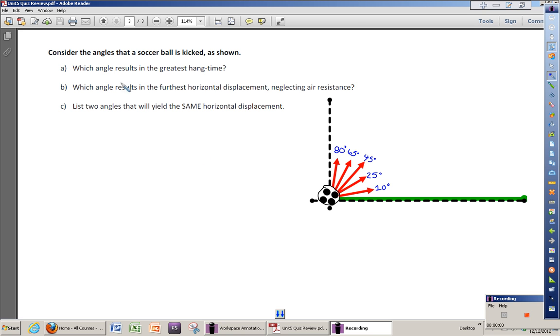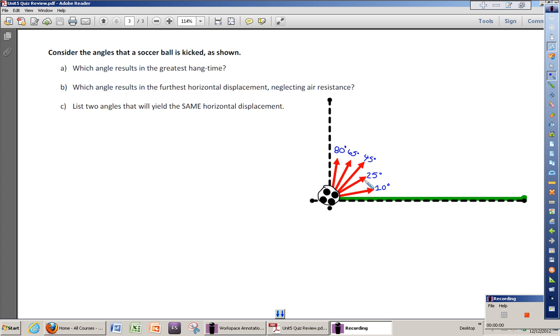All right, this last question is actually pretty quick if you just take some time to think about what it is they're asking you. For part A, it says, consider the angles that a soccer ball is kicked as shown. So we have a soccer ball being kicked at angles of 80 degrees above the horizontal, 65, 45 right in the middle, 25, and 10 degrees.